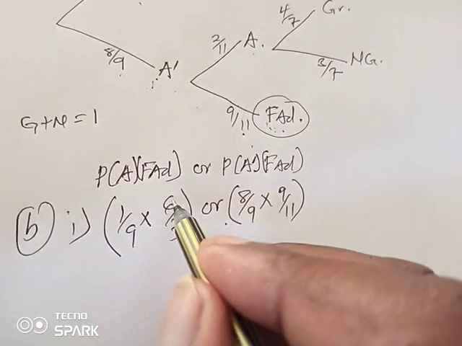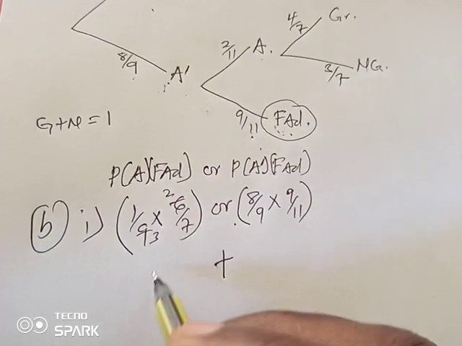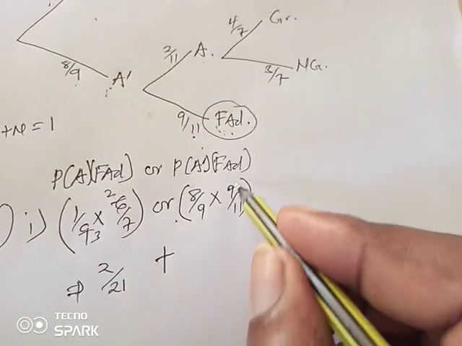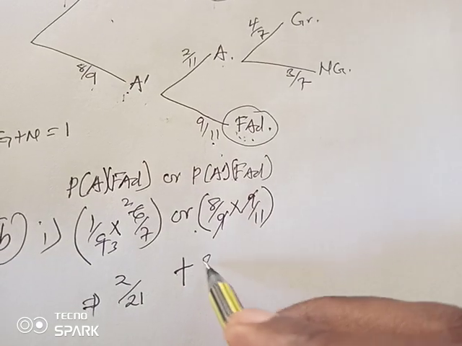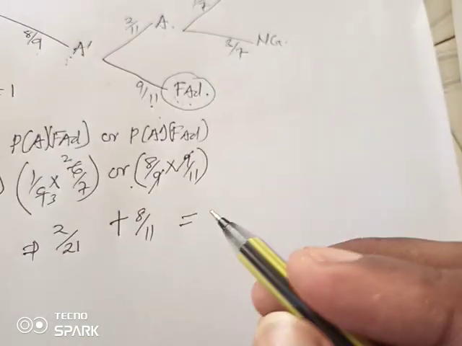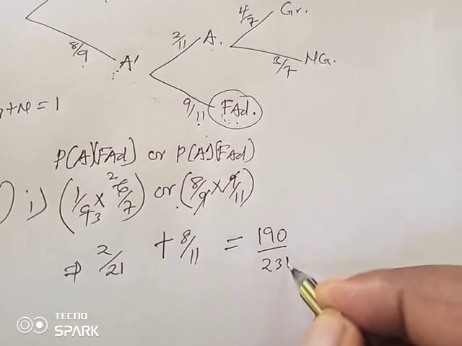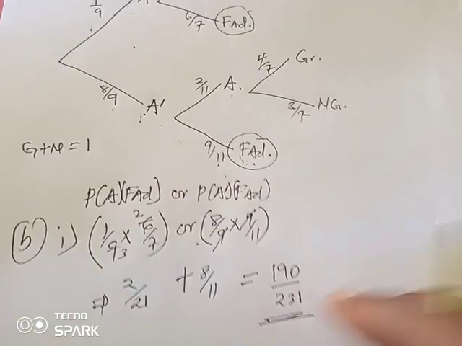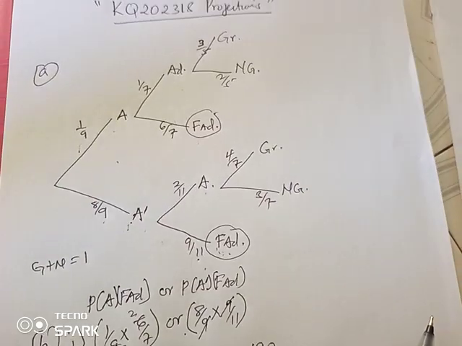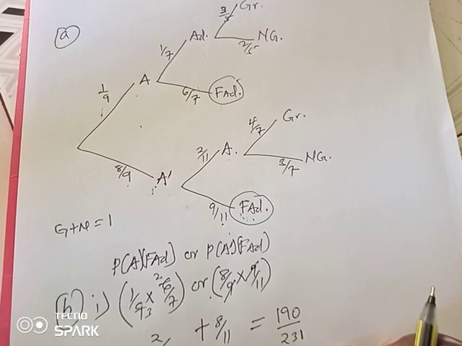So working out this, we shall have 3 goes here, 2, 3 goes there, 3. So finally I have 2 out of 21 plus this side, 9 cancels 9 and we get 8 over 11. As we sum up this, we shall get 190 all over 231. So we cannot simplify further, and that is the probability that a student fails or was not admitted into a medical school.